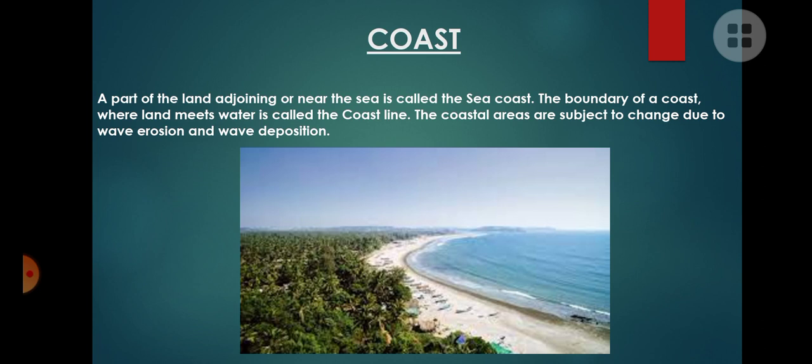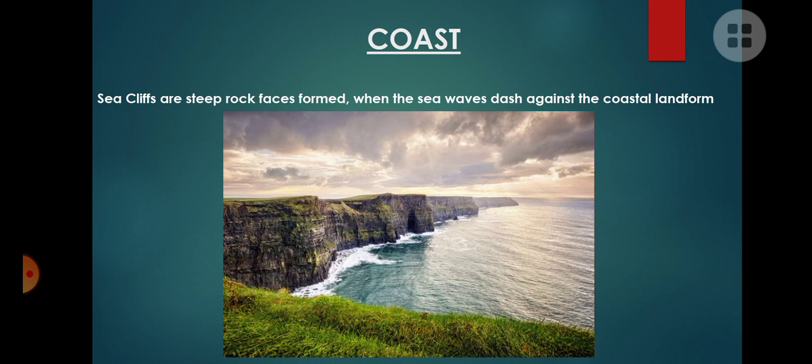The coastal areas are subject to changes due to the waves, erosion, and deposition. Because of the sea waves, it forms wave erosion and wave deposition. Look at the picture here. This type of land formation is called sea cliffs.